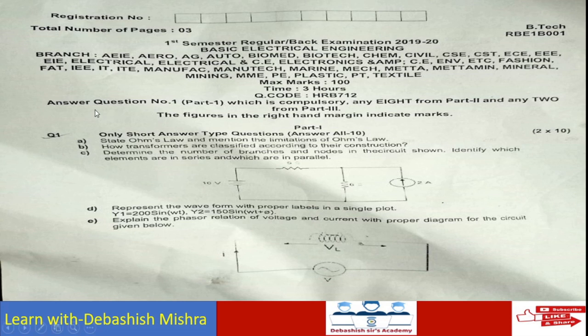So three parts are there. Answer question number 1, which is part 1, which is compulsory. That means you have to attend all the questions. In the next part 2, any 8 from part 2 and any 2 from part 3. In part 1 there are 10 questions and each question carries 2 marks. So you have to attend all the questions, and total is 20 marks. Only short answer type questions, all 10 questions you have to attend.